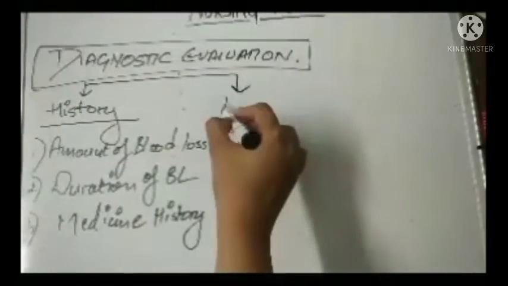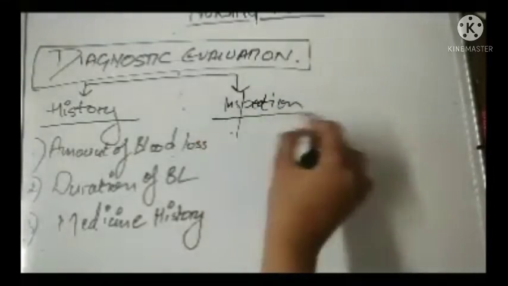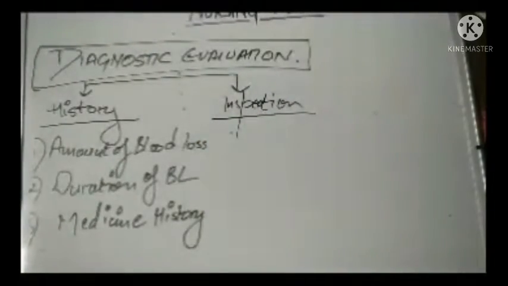The second thing you will do is the inspection. Now what all things will you inspect? You will see whether this bleed is in the anterior area or in the posterior area. And why are you inspecting the nose?